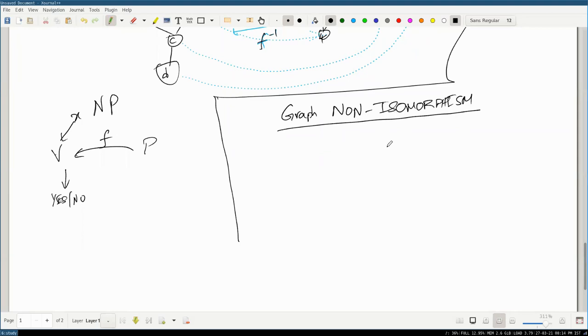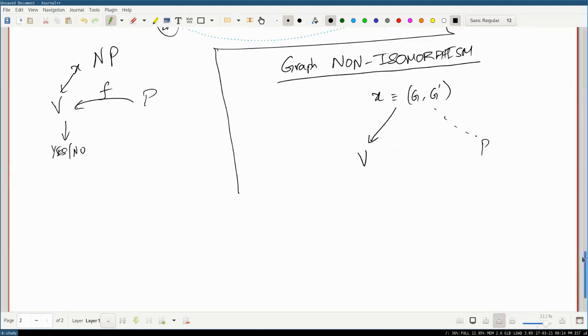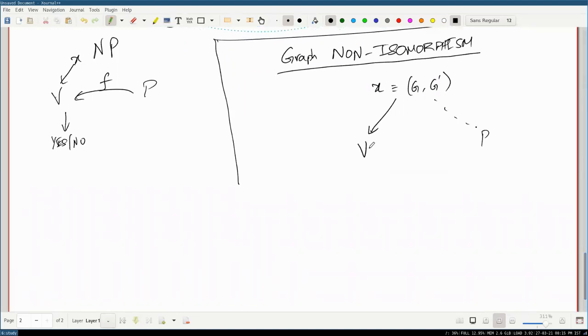So what we do is we have the input x, which can be decoded into a pair of graphs, right? Which is the same as in the previous case. The input can be decoded into a pair of graphs, nicely serialized, in polynomial time. The verifier sees this pair. Now the prover also has access to this pair. So how does a verifier now make sure that it can do this? What the verifier will do is take the two graphs G and G dash, and randomly pick one of these two.